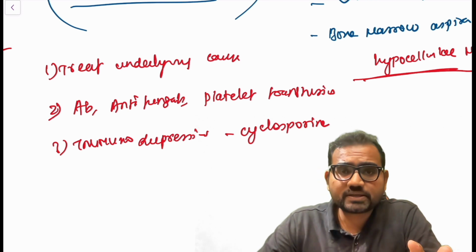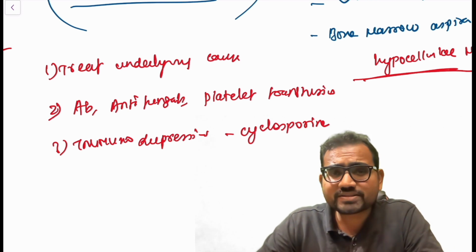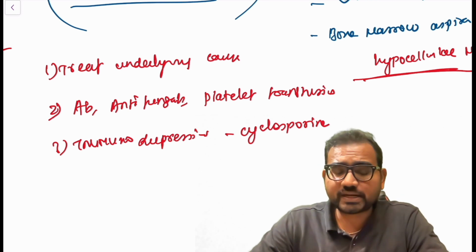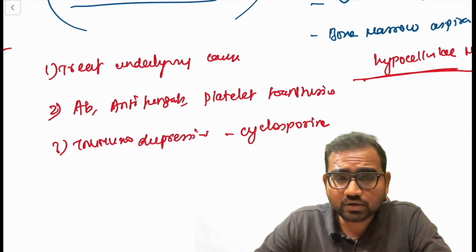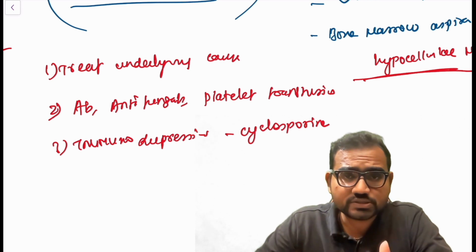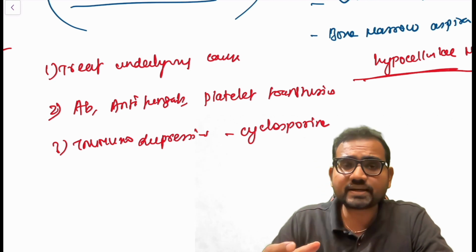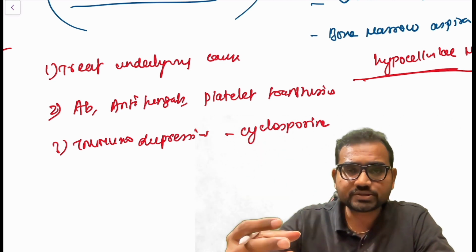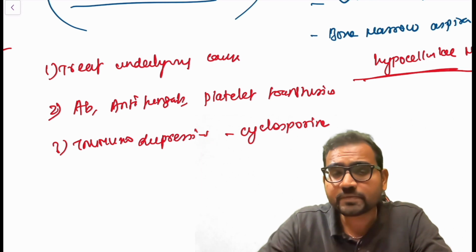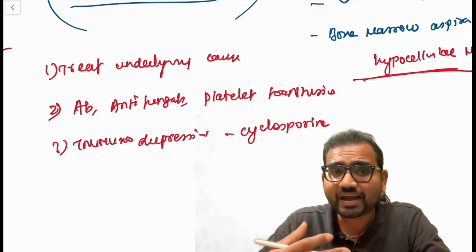What happens in aplastic anemia, what is the underlying pathophysiology, and what are the investigations and the treatment, you have seen. Aplastic anemia is also one of the most commonly asked topics in the NEET previous papers. So understand these basics and try to add some more advanced information about aplastic anemia. With these basics, you can add anything and correlate it.